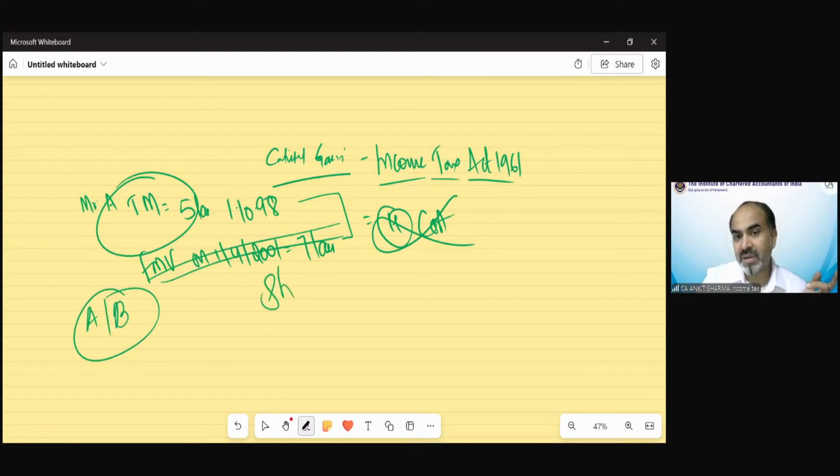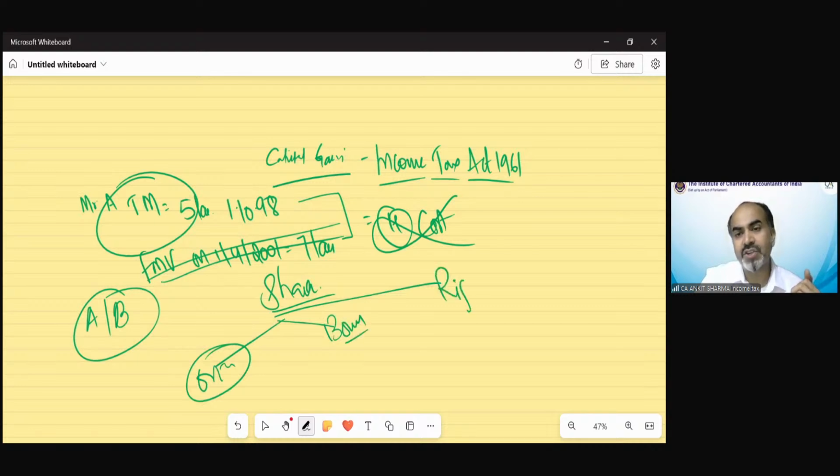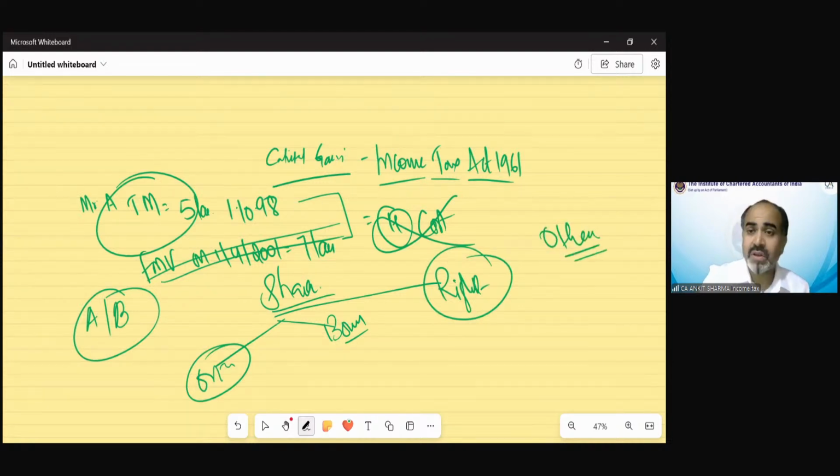Then we discussed the concept of cost of acquisition of shares. In that case, we discussed ordinary shares, the bonus share case, and we were on the right share case provision. After that, we will discuss the other asset case. Fine, so that was the recap.